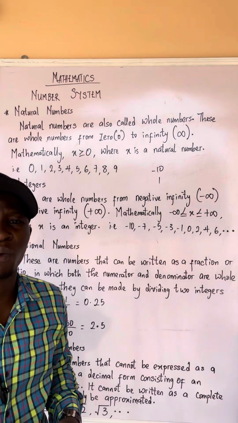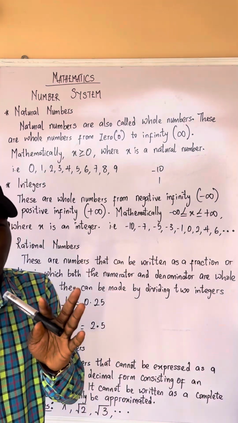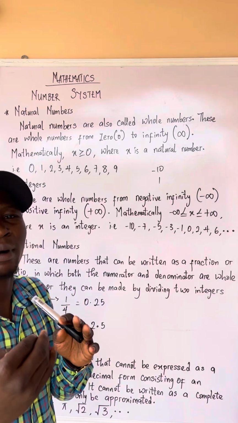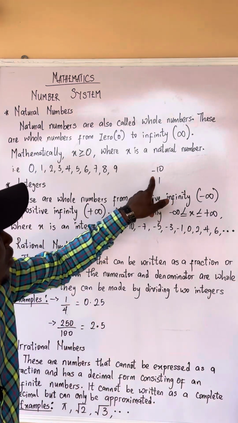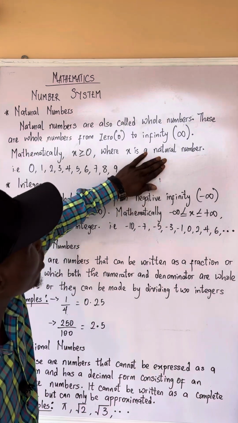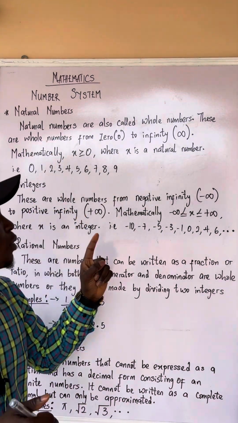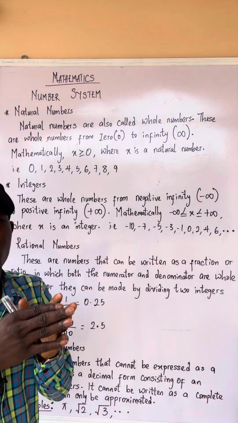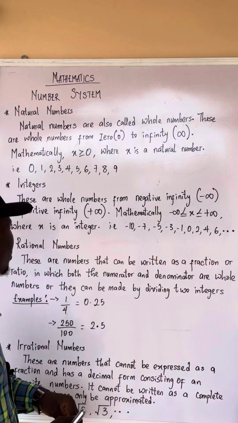Is a natural number. Will you go and pick minus 10? No. Do you understand? So I'm trying to make you understand the difference between natural numbers and integers. Now, natural numbers are numbers from 0 to infinity, while integers are numbers from negative infinity to positive infinity. So I hope you understand now.